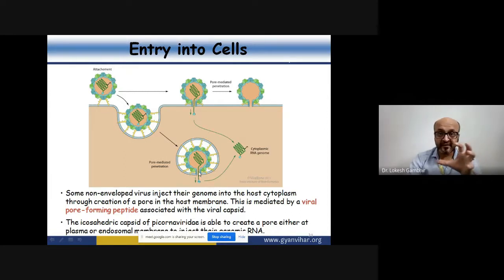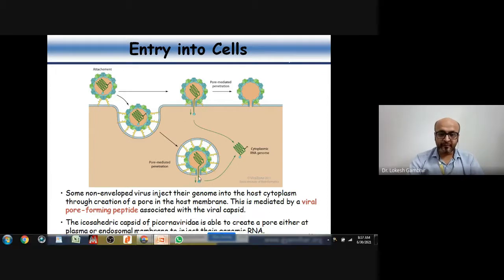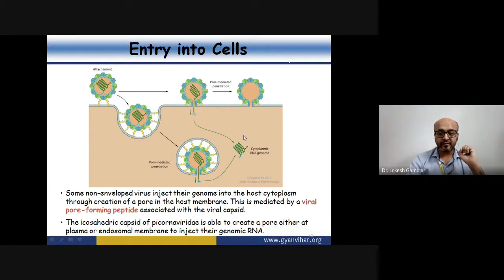Now this opening is arising because of the conformational change in the VP4. Once the pore is formed, then VPG, that is present at the 5' end, will guide this particular RNA molecule to come out, and this will now behave as a viral genome or a plus strand or mRNA in the cytoplasm to give rise to multiple proteins, and this is how the virus is injecting its RNA molecule.